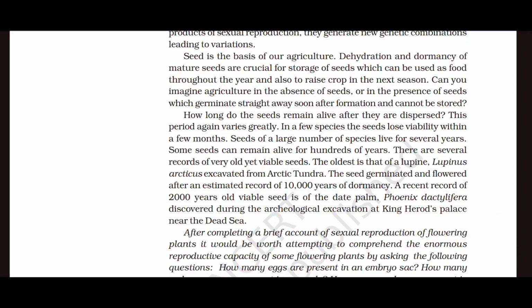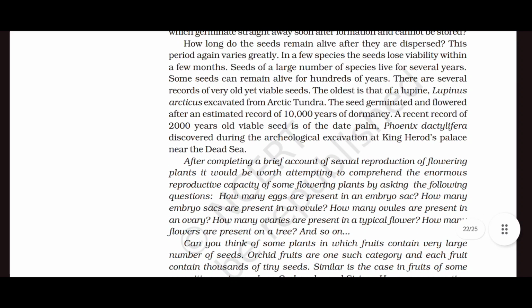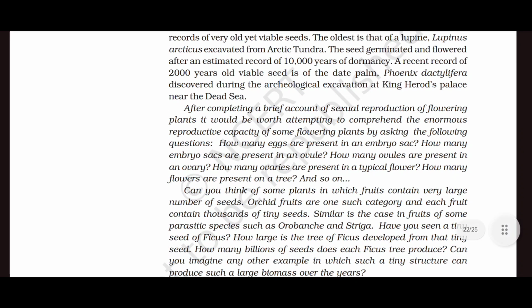The oldest is that of lupine, Lupinus arcticus, excavated from Arctic tundra. The seed germinated and flowered after an estimated record of 10,000 years of dormancy. A recent record of 2,000 years old viable seed is of the date palm, Phoenix dactylifera, discovered during the archaeological excavation at King Herod's palace near the Dead Sea.